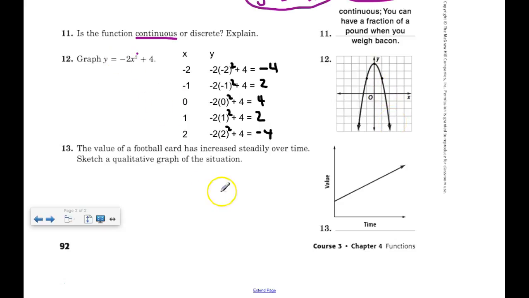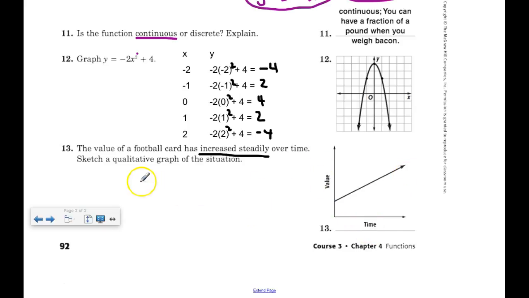Graphed it. 13. The value, excuse me, of a football card has increased steadily over time. This is a qualitative graph, right? Sketch a qualitative graph of the situation. I know that there are at least 2 of these on the assessment. So remember, 99% of the time, the X label is going to be time. I believe you just have a blank axis on there. So you're going to be responsible for 2 things, labeling the axes and then drawing the graph.